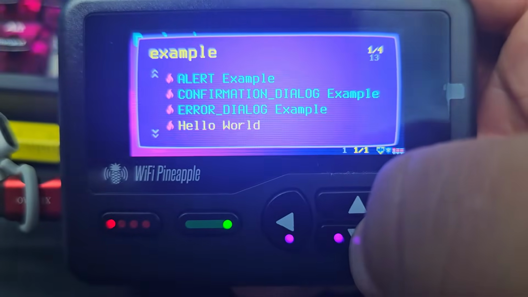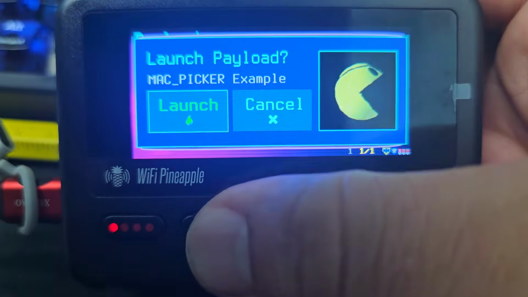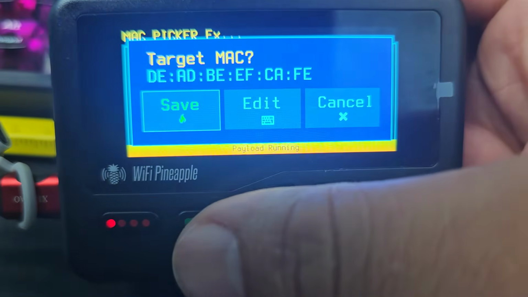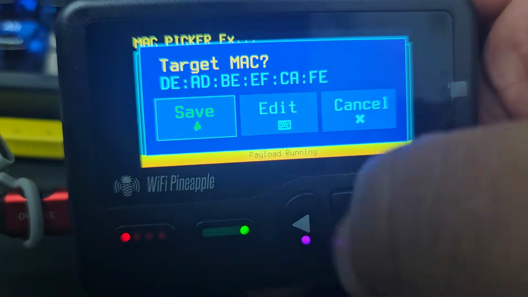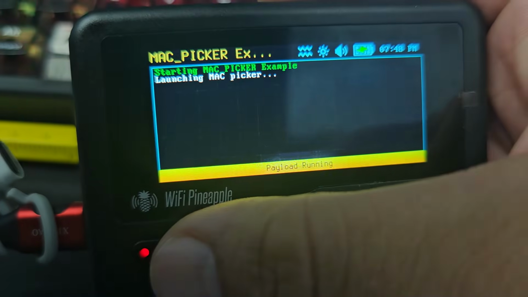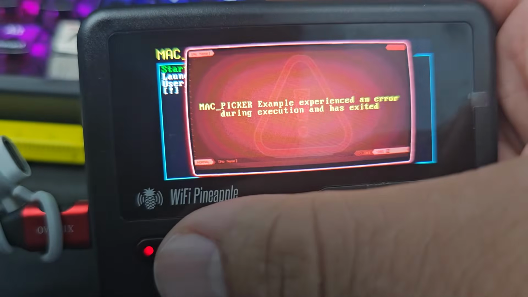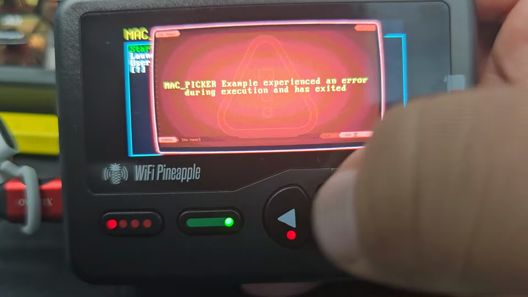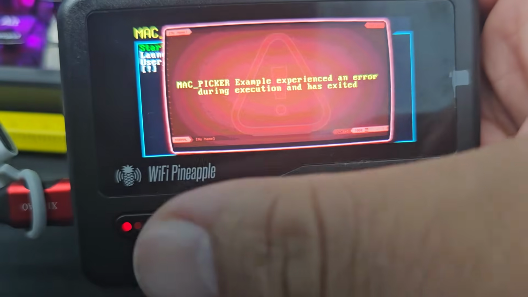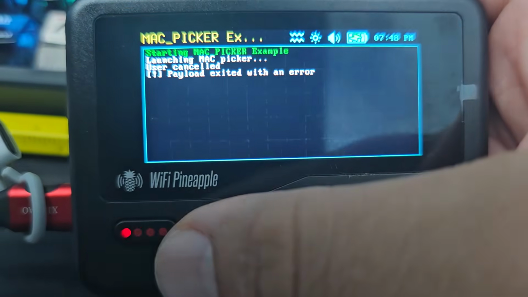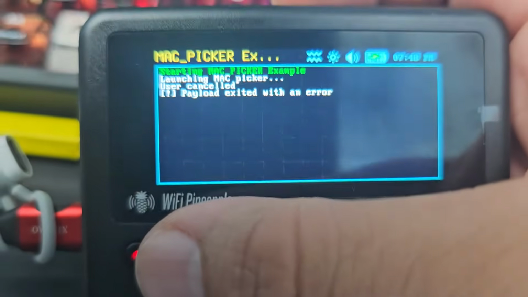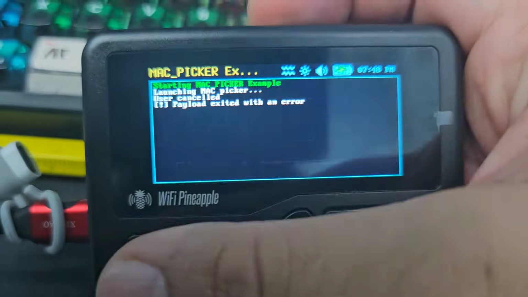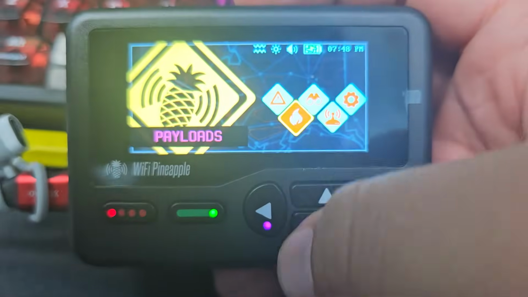Alright. What's next? The Mac picker example. Target Mac. We're not going to save that. I already did that. User canceled. Mac picker example experienced an error during execution. Alright. Payload exited with no error. Alright, let's go back. See what's next.